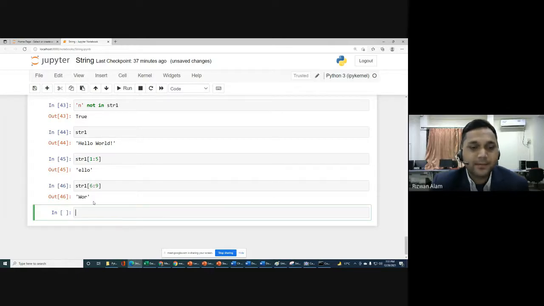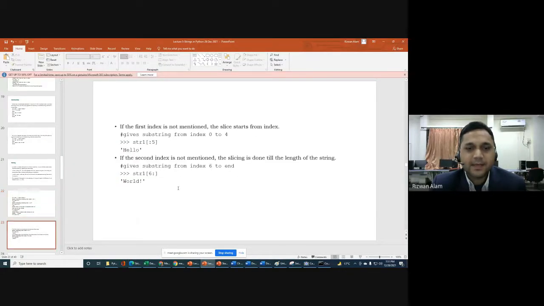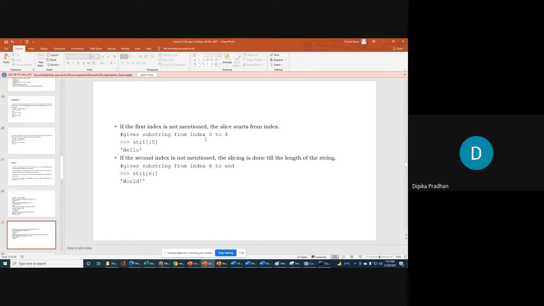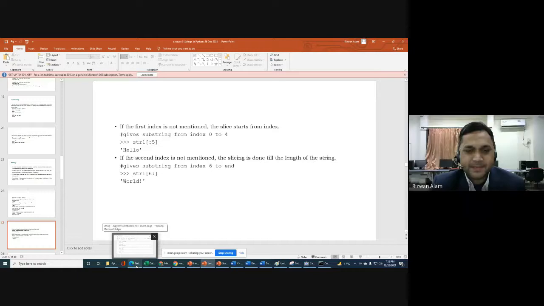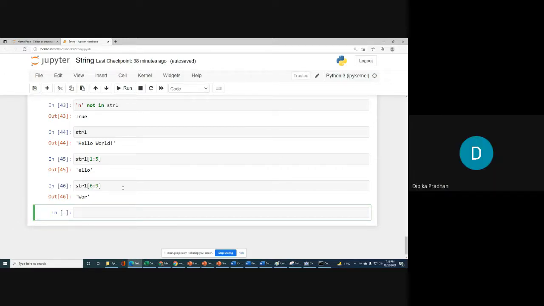So that was the point about slicing. Sir, for me it is taking space W. What are you using, 6 colon 9? Yes. Space W only it is printing? Space WO.